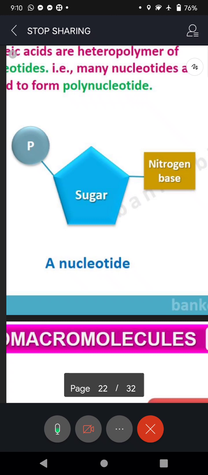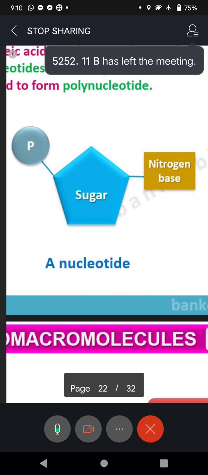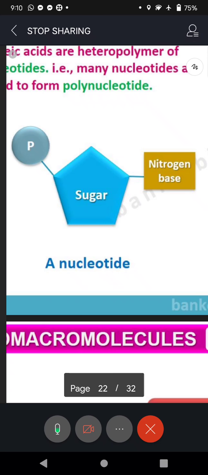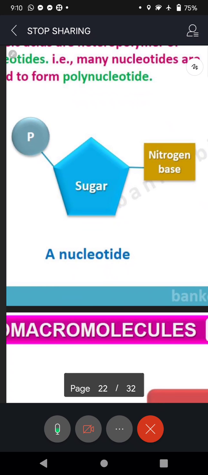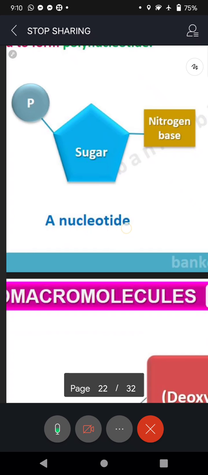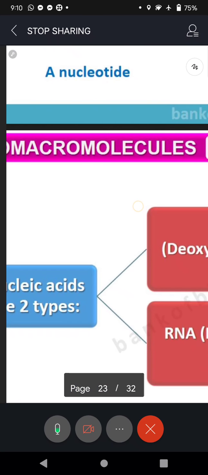Correct? Now sugar is a pentose sugar. Penta means 5 sides. Look at that. And basically it is a ringed structure. That is why we are saying it is pentose, and carbons will be there. Right? And why are you calling it deoxyribose in DNA? One oxygen atom will be taken out. That's why we are saying deoxyribose. Look at that.